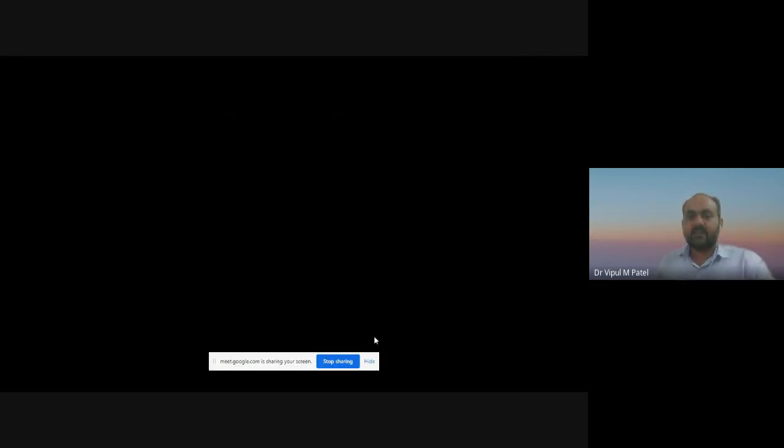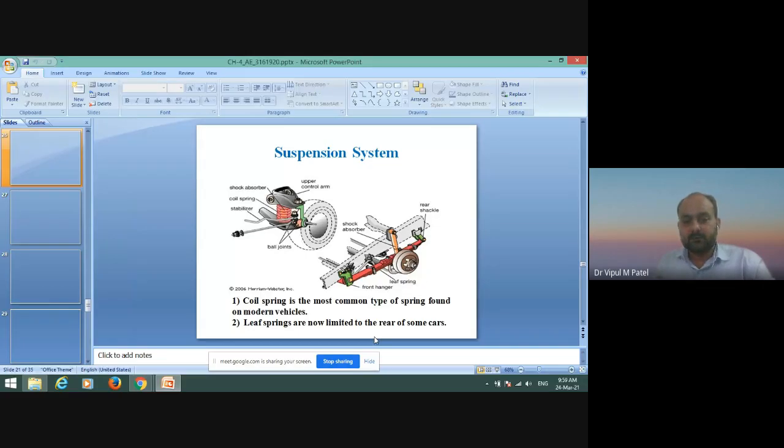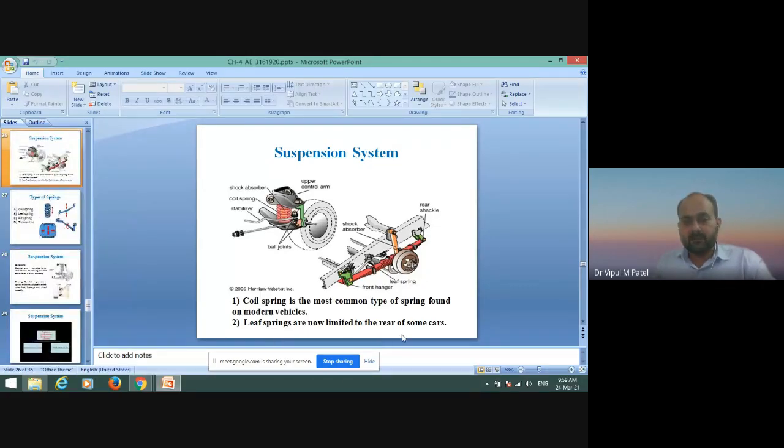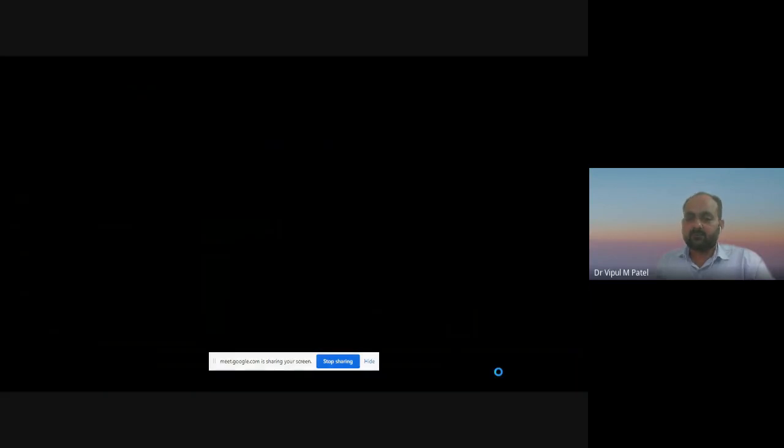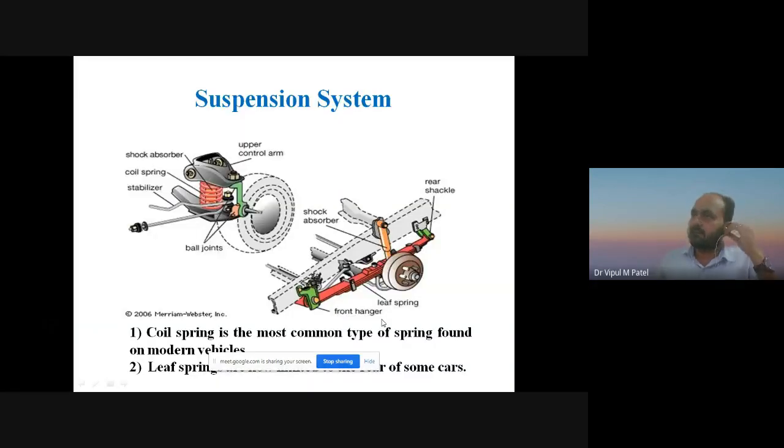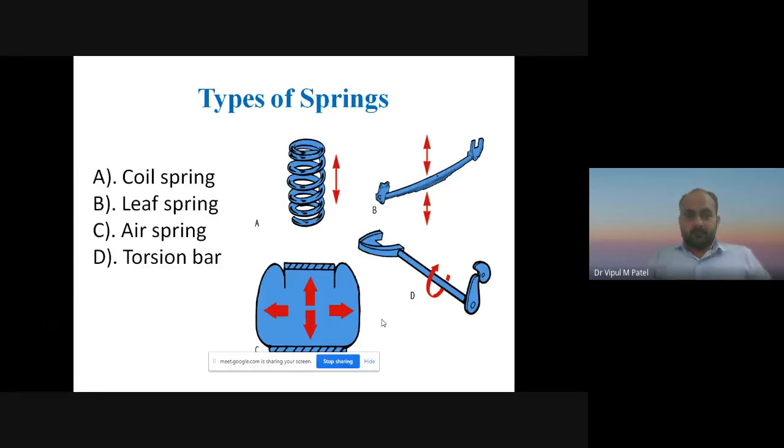So we can say that leaf springs are now limited to the rear of some cars, but in all the latest vehicles we can see the coil spring as the most common type of spring in the automobile vehicle. These are the different types of springs of the automobile vehicle.